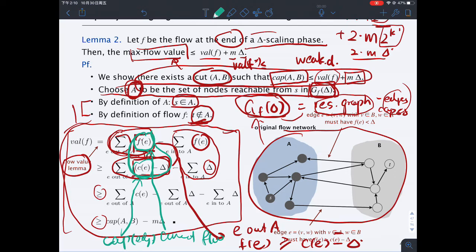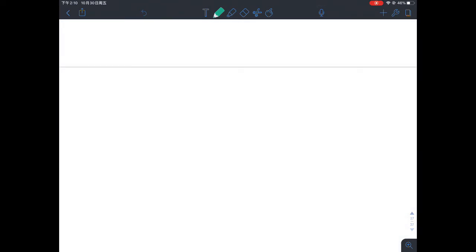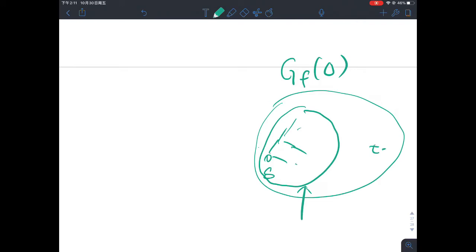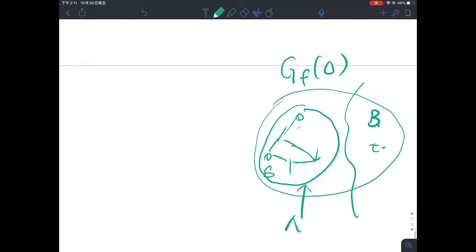It's getting a bit busy for this slide, so let's switch back to the whiteboard to explain why. Let's recall what we have now. We have a graph called G_f(delta), basically an arbitrary graph, and there's an S and there's a T. Based on G_f(delta), I'm going to find a set A that is reachable from S. So this is the set A, and the rest of them would be the set B.